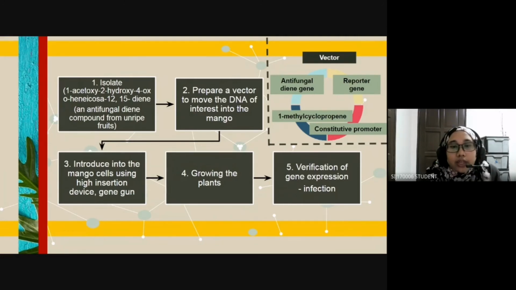Third, we have to introduce the vector into the mango cells using a high insertion device or gene gun. Fourth, we have to grow the plants. And lastly, for the verification of gene expression, we can infect the transgenic mangoes with Colletotrichum gloeosporioides and observe whether the mango is resistant towards the fungi.